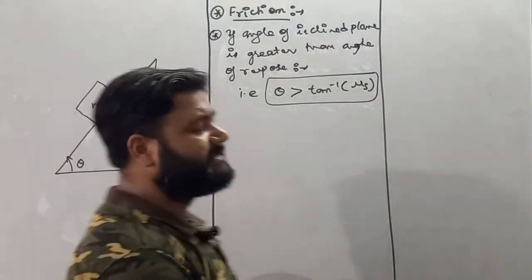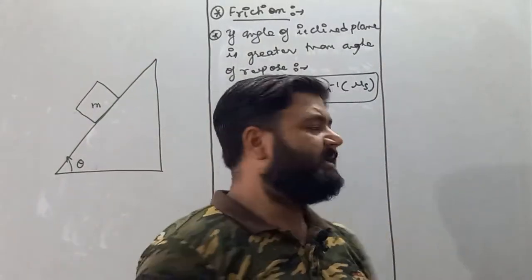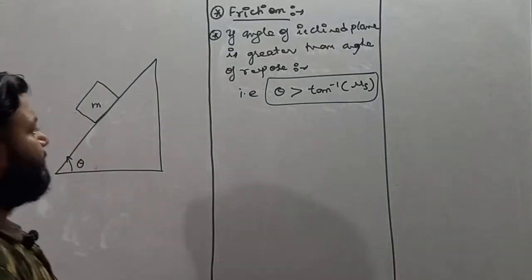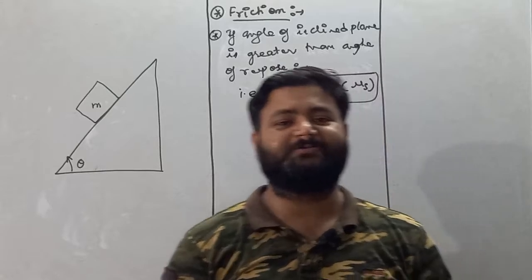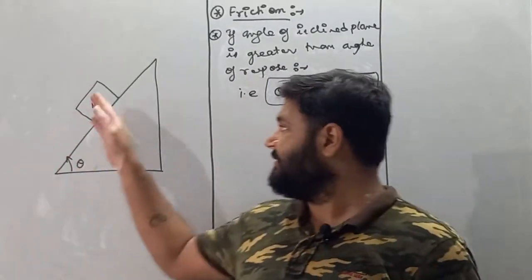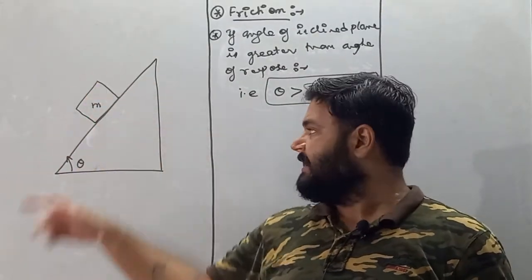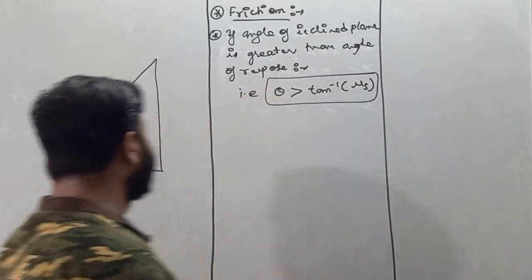But see, what if theta, that is the angle of inclined plane, becomes greater than angle of repose? In that case my dear student, it is but obvious that the block starts accelerating and the probability of moving the block is downward.